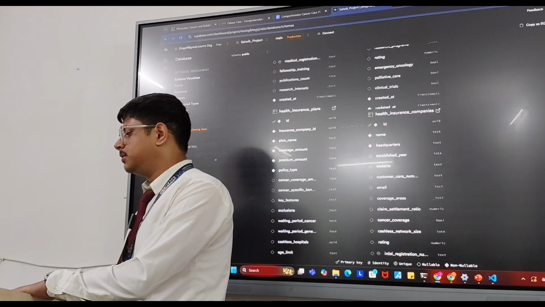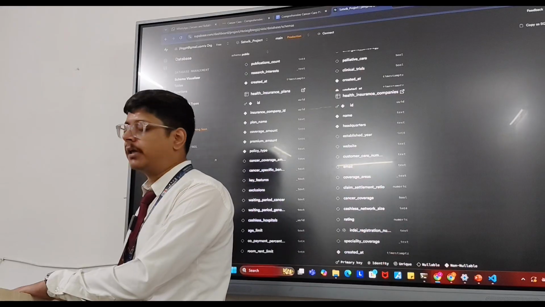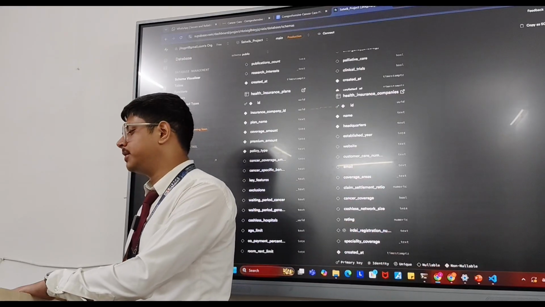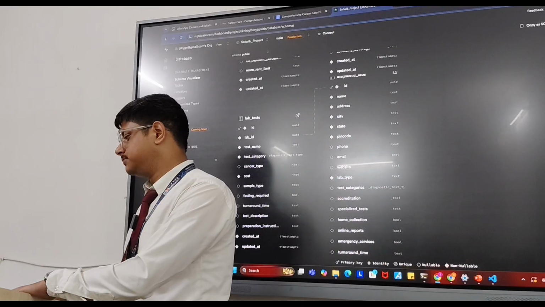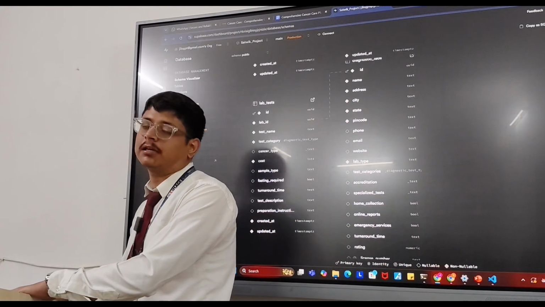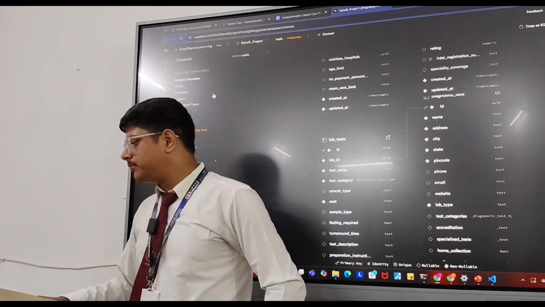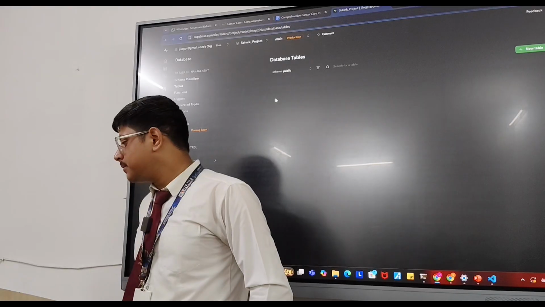Patient. After that, the insurance plans can be accessed directly from the health insurance companies. Test labs means interacting with the diagnostic labs, and if you visit the tables that are inside it,